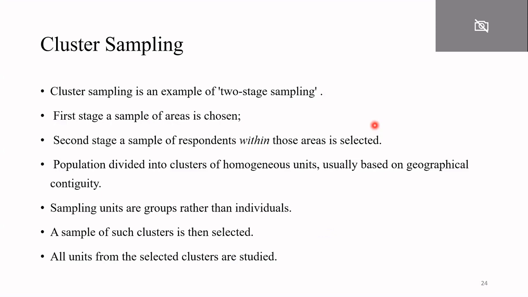But in case of, you will say, ma'am, in stratified sampling also we are making groups. In cluster sampling we are also making groups, but what is the basic difference? In cluster sampling, within a group there will be heterogeneity, but in stratified sampling, within a group there will be homogeneity. Also in cluster sampling, there will be homogeneity between groups, but in stratified sampling, there will be heterogeneity between clusters, between strata. So that is the basic difference between these.